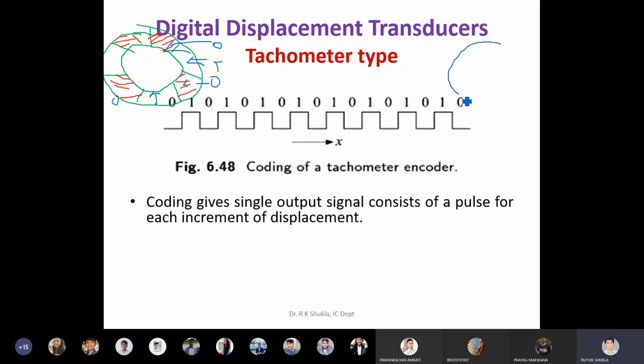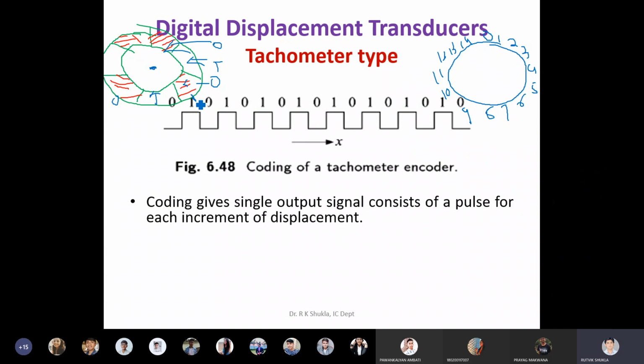But from this particular arrangement, you will not get the idea. Suppose I am interested in the position where it is. Can anyone tell me by looking at this 0, 1, 0, 1, 0, 1 output, can you identify where that disk is? The disk may start rotating from here or from anywhere. There is no fixed reference in this case.